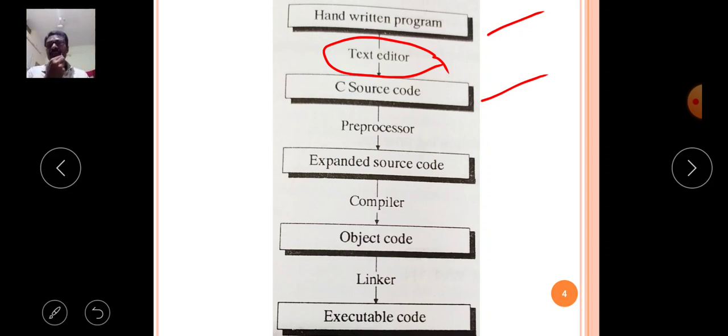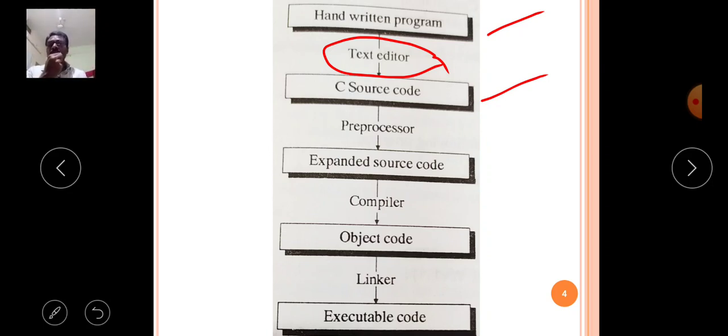After compilation of the program, what will happen? With the help of the Control F9 key, the C source program is executed. That means the C source code is converted into execution mode. So when the C source code is successfully saved and compiled successfully, then it enters the execution mode.